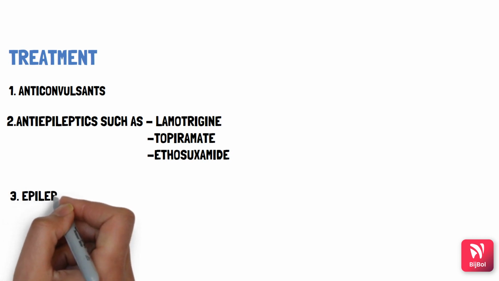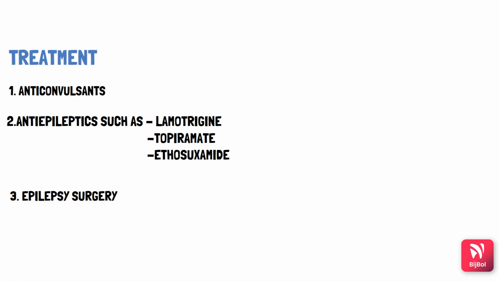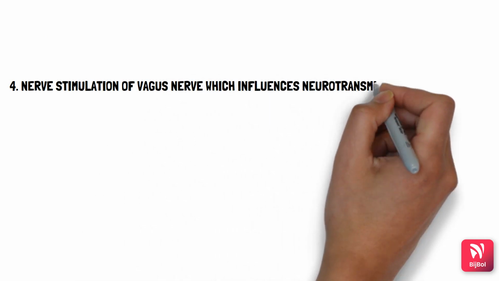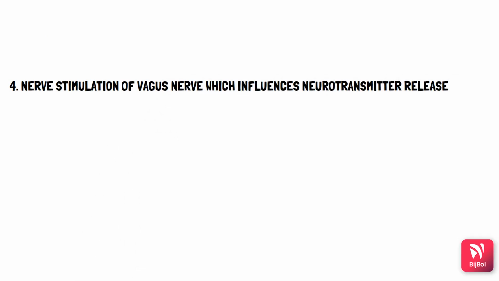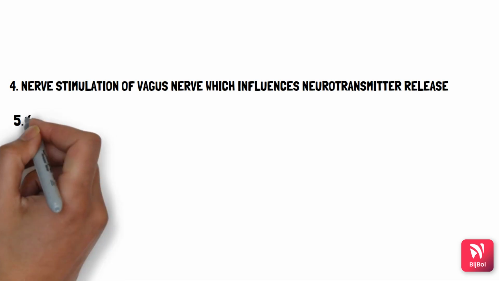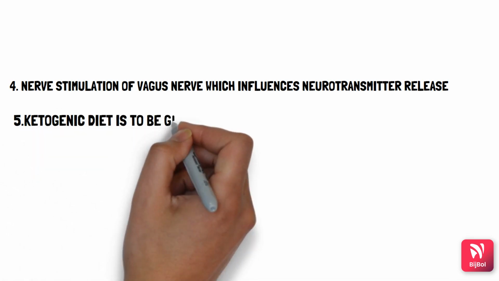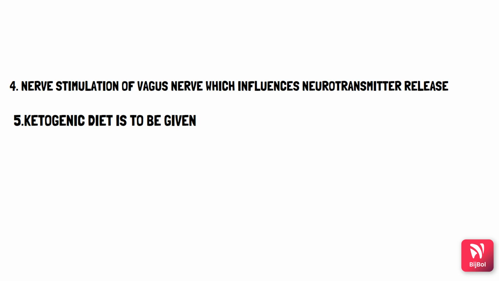Other treatment options include epilepsy surgery, where we remove the cause of the seizures like a specific part of the brain or a tumor. Nerve stimulation may also be considered, where certain nerves like the vagus nerve are stimulated, which is thought to control the seizures by influencing the neurotransmitter release. Dietary recommendation is best for children suffering from epilepsy. The ketogenic diet is mostly implemented.